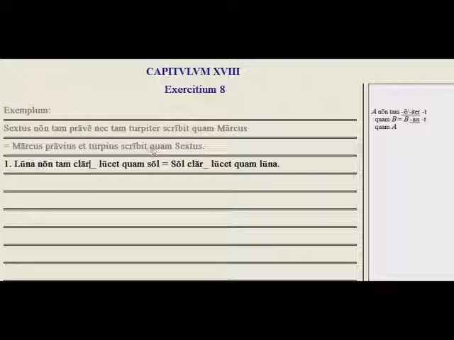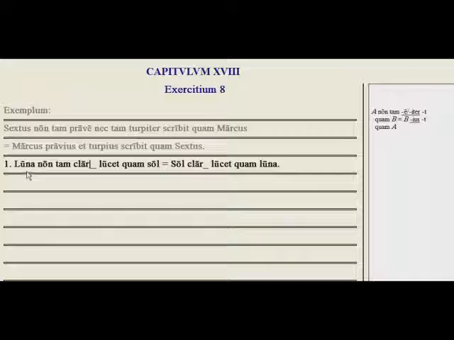And here we have: Marcus writes more ugly, more incorrectly, and more ugly than Sextus. So the comparative adverb, like here, ends in ius. So more ugly, when you're doing an action, is ius.